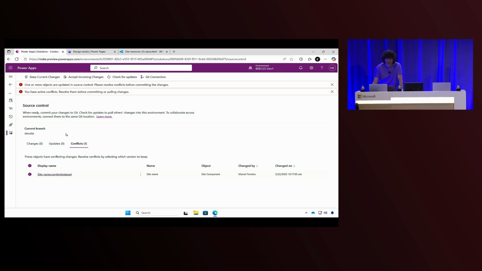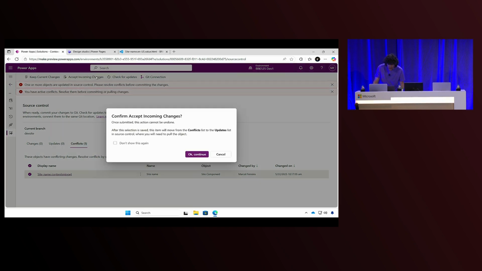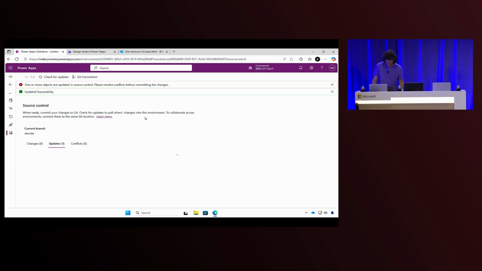What the options that you have, either you keep current changes. Basically, you are saying, OK, I will ignore what is happening in the branch, and I will keep the changes of my environment. I want to commit to those. Or I can say, no, I actually want to get the changes that happened in the commit, right? And you as a pro developer or admin, you can put rules on your branch. You can protect that. You have full control of your branch. And you will know better than the maker how to do that. So here I will accept incoming changes. And there we go. That's what I wanted to show.